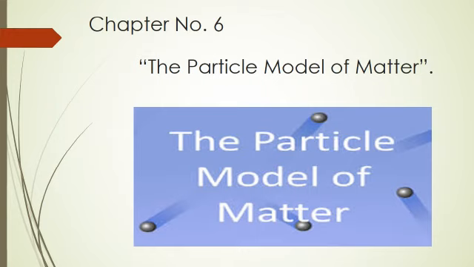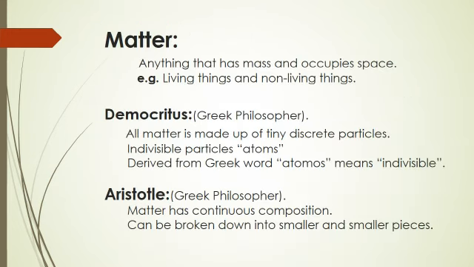Now we are going to start chapter number 6. The name of the chapter is The Particle Model of Matter. What is matter? Anything that has mass and occupies space is called matter. Living things and non-living things are examples of matter. Students, here is a question: what makes up matter?